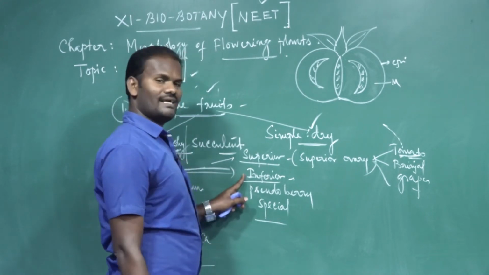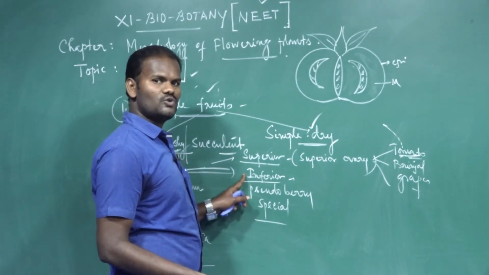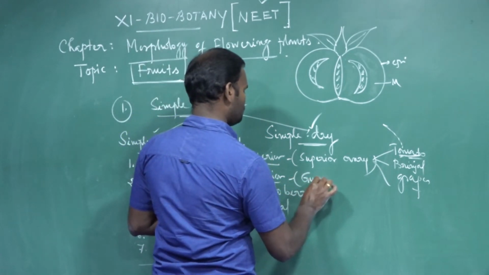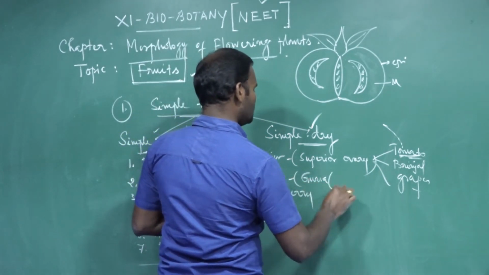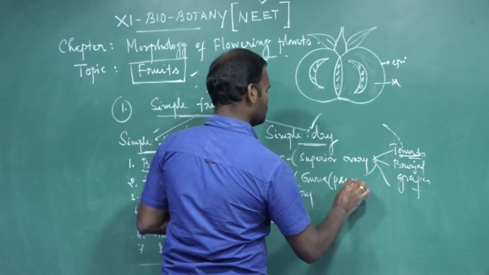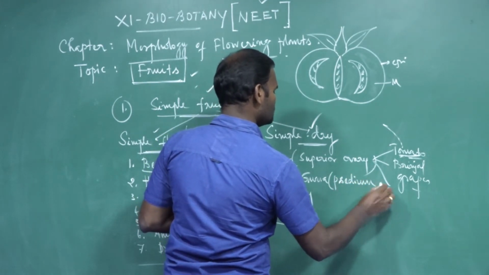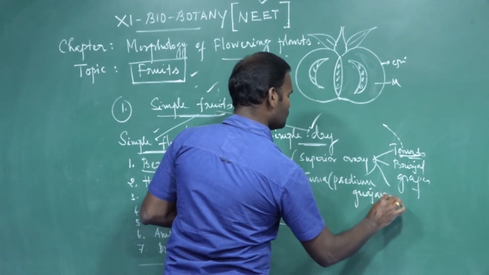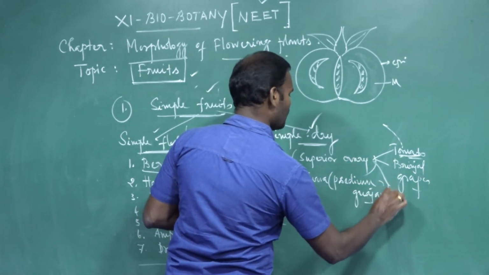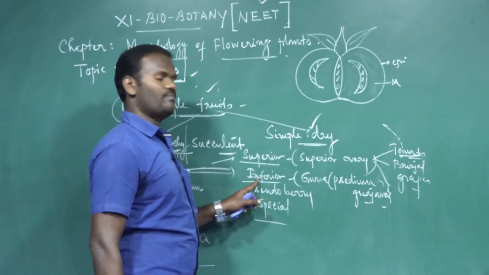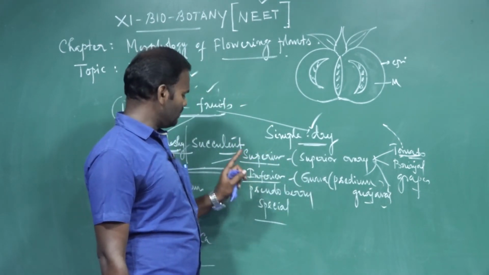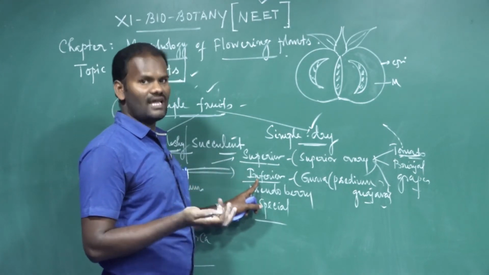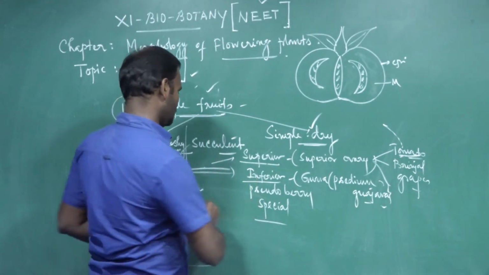Then inferior berry. What is called inferior berry? This type of fruit is developed from inferior ovary. It is also called false berry. For example, guava, Psidium guajava. Its binomial name is Psidium guajava, guava fruit. This is an inferior berry. In inferior berry, the pericarp is fused with the thalamus, fleshy condition. That is the edible portion.